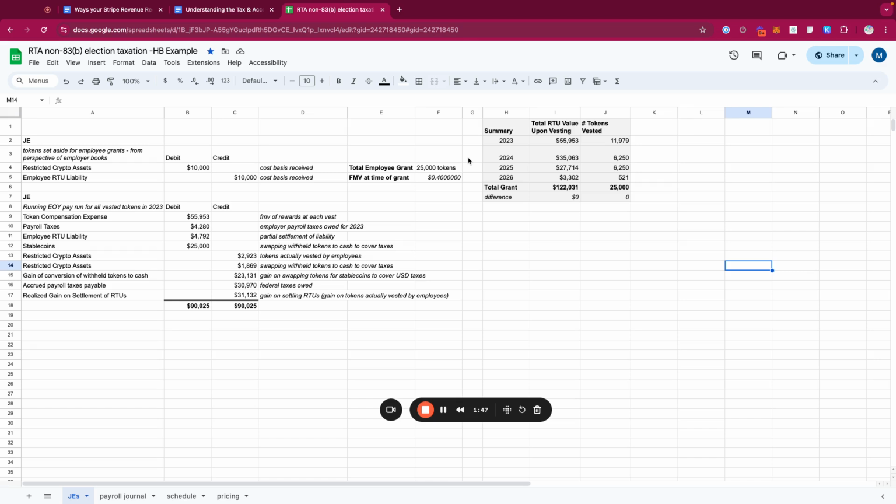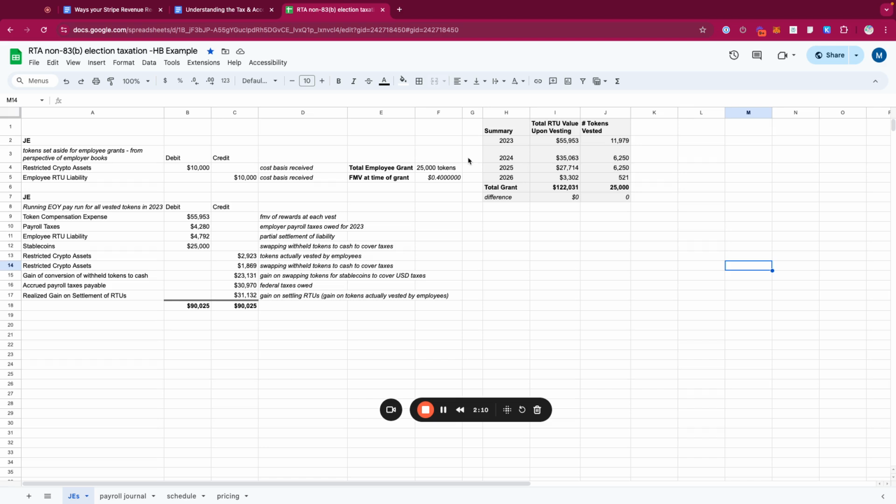Now, if you don't take an 83B election, you have to pay income tax as your grant vests. So let's say you reach the 1-year cliff and a big portion of your grant vests, then you have to pay tax at the fair market value of that portion of the grant that did vest at that time. And then after that, let's say a grant vests every month, then you'd have to calculate what the fair market value of that grant is at the end of every month, and then that gets added to your total compensation, and ends up on your employee W-2.